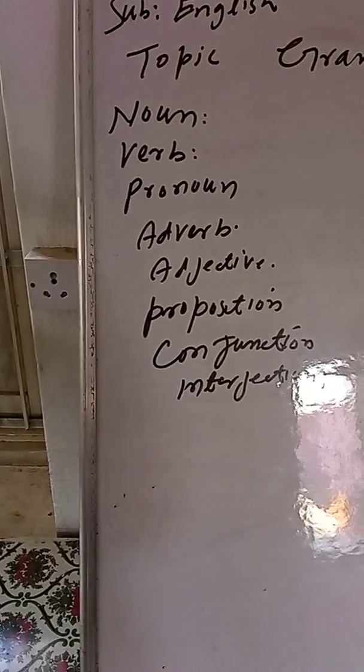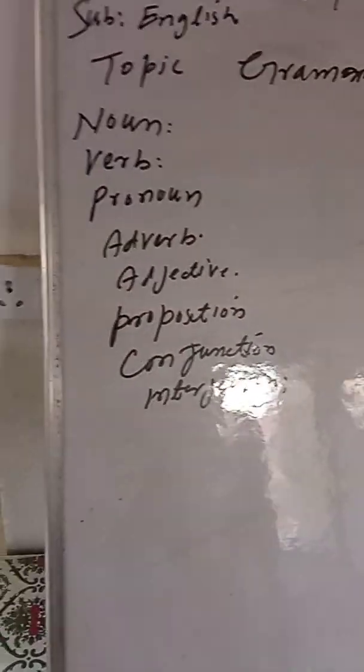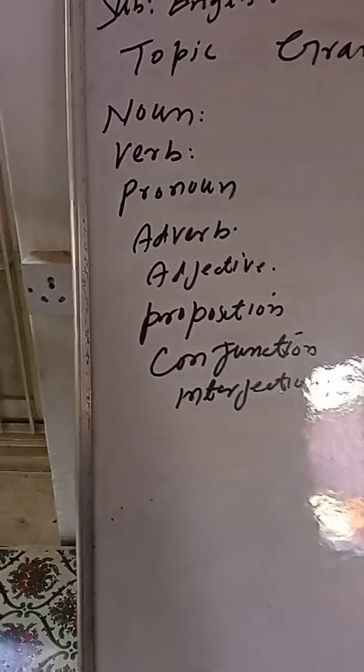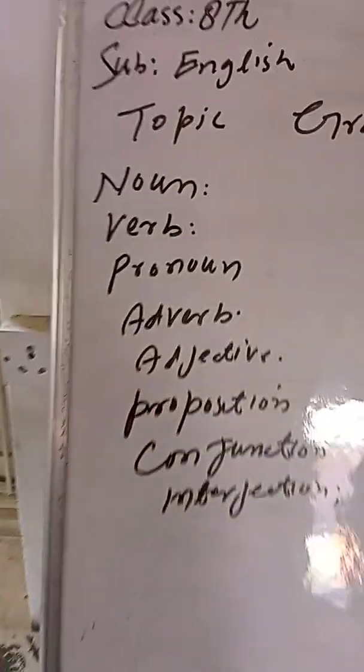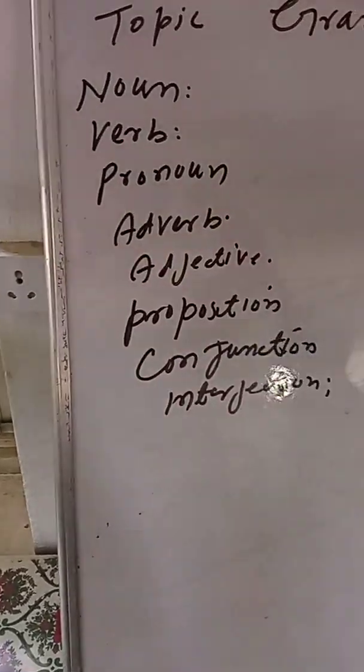Once you give something a name, it's a noun. A verb is any word that denotes an action or a state in which a work is done, or it denotes the state of something.